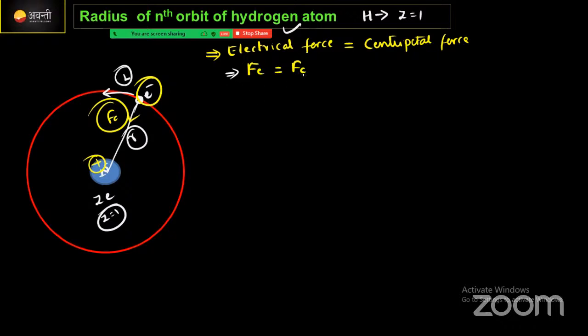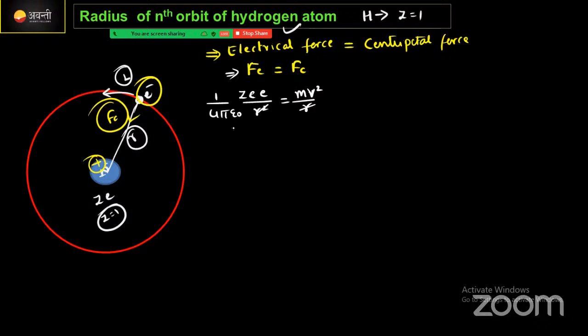How? Electrical force क्या होता है actually, 1/4 pi epsilon naught q1 q2 by r square. Here q1 means Ze, that is the charge of the nucleus, correct now? And then electron, it is nothing but e, divided by r square, means radius का square, is equal to centripetal force. Centripetal force means we know mv square by r. This is the centripetal force. Clear है ना ये बात? Here 1r से 1r cut हो गया, right? Then what we got as the answer?